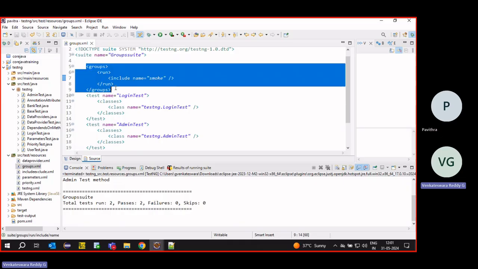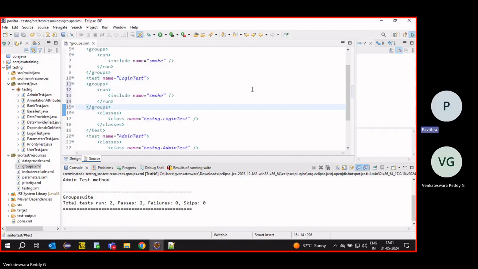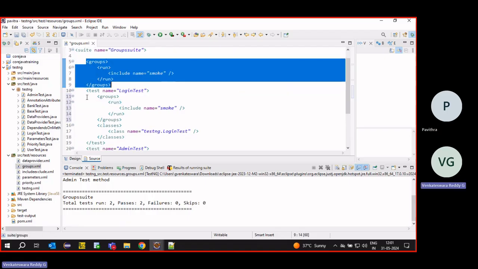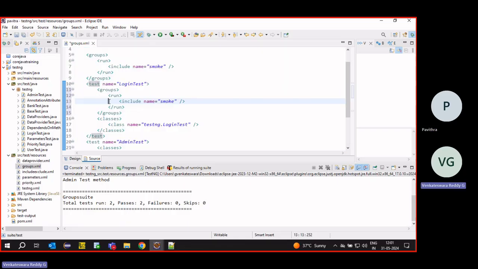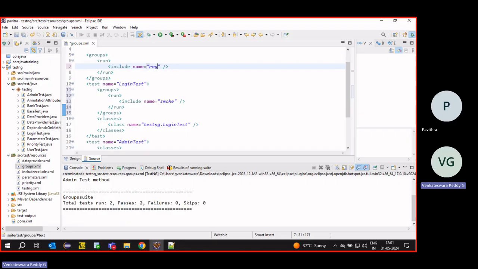Now, groups we can also give inside a test tag. If I give it at the top level, it will be applicable to all tests of all methods. If I give it inside, it belongs only to this particular test. I can give regression, which will be applicable to all, and for login only, I want to run smoke.